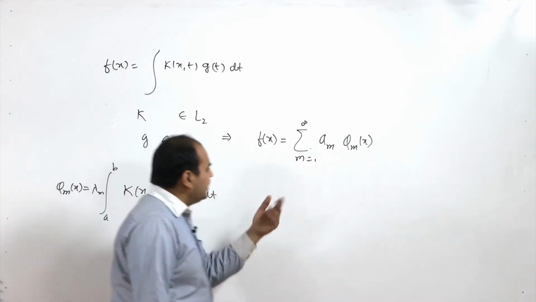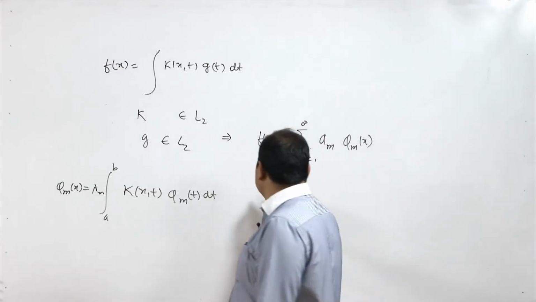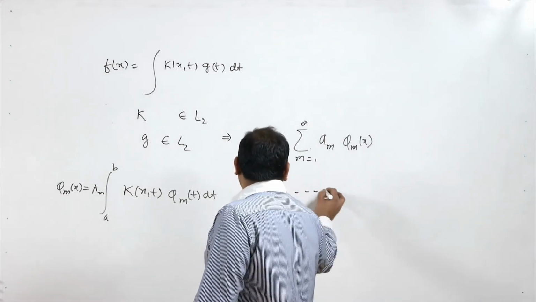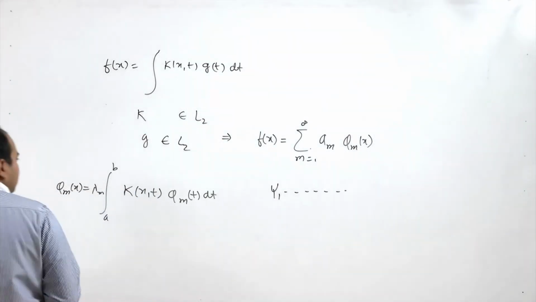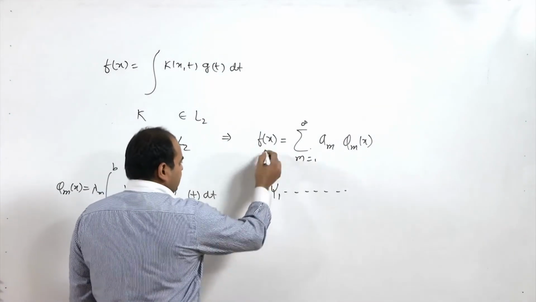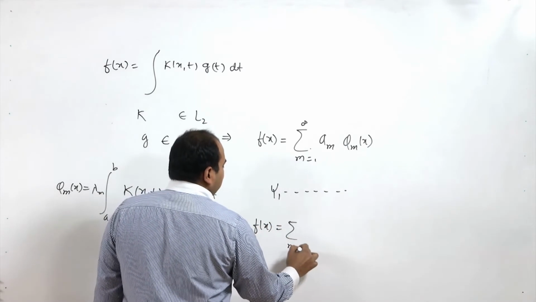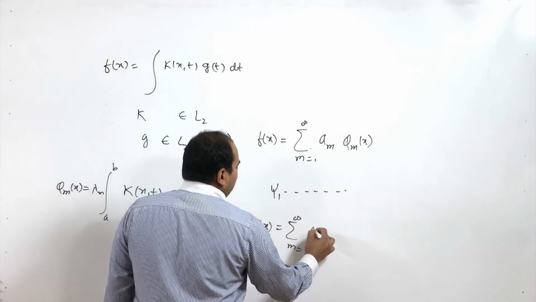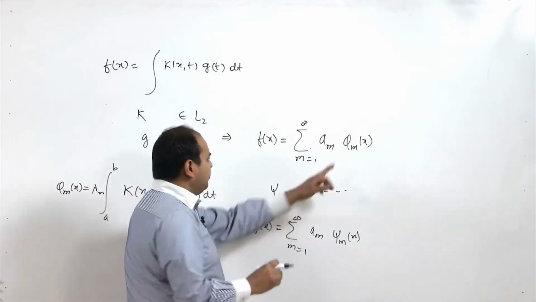In addition, we are assuming that this can be orthonormalized to say psi 1, psi 2 and so on. So here we can write f(x) equal to the summation over m from 1 to infinity of a_m psi_m(x). Now what is the difference between this and this?